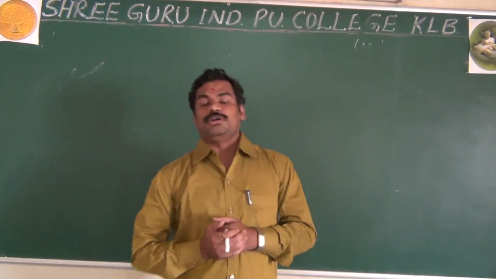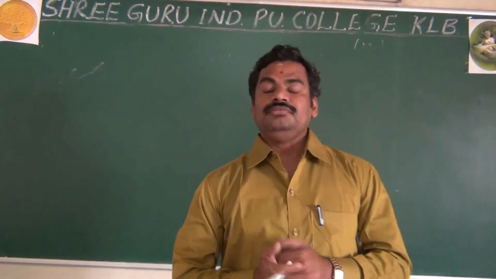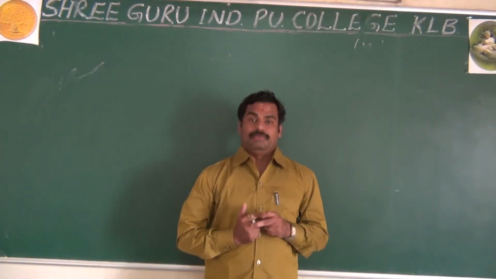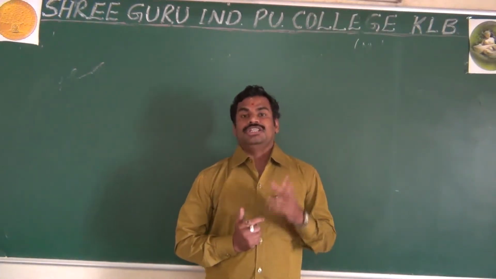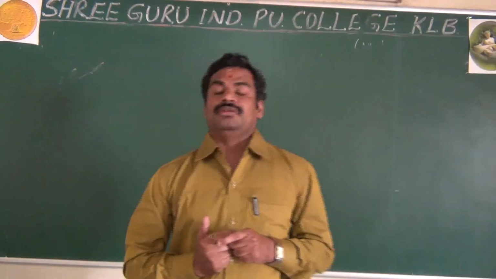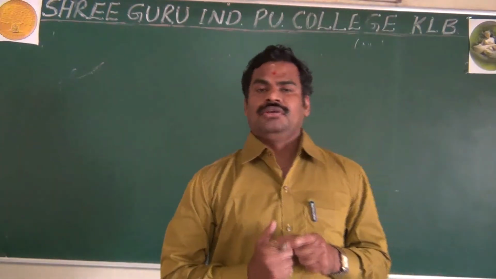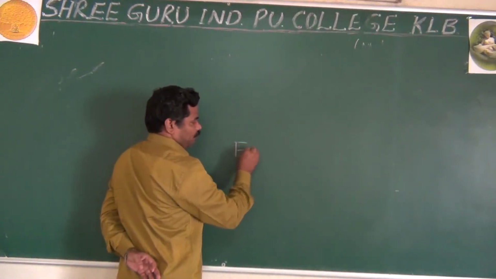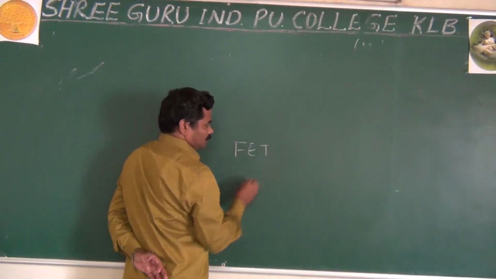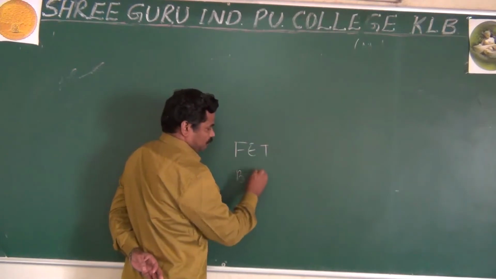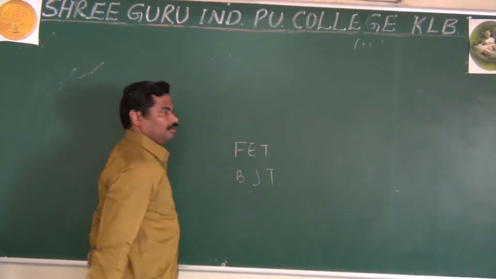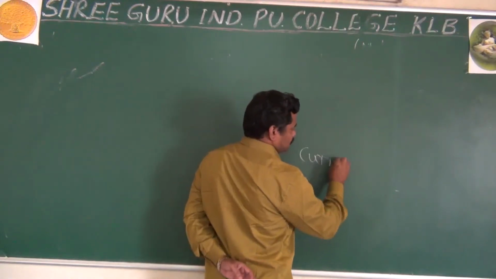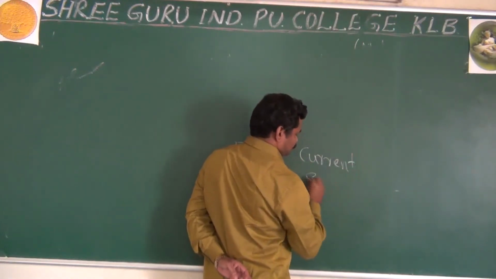Another important thing is that your BJT is a current control device, but as we know our FET is a voltage control device. No doubt, whether it is the FET or the BJT, both are current sources.